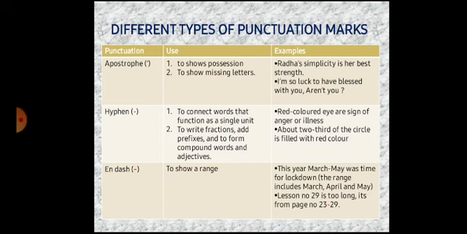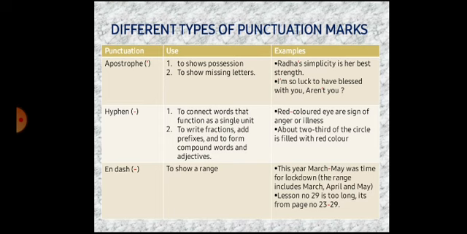An N dash may be closed at both ends or may have a space before and after it. We use the N dash for a range of numbers. For example, we say the Kanpur–Bhopal train.